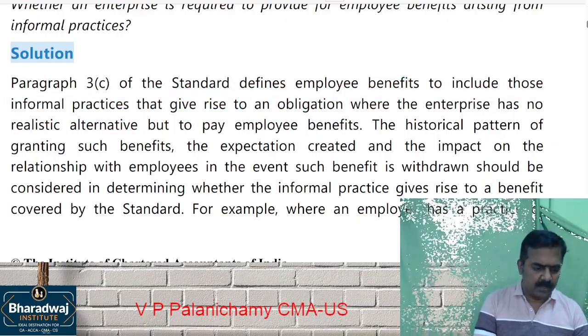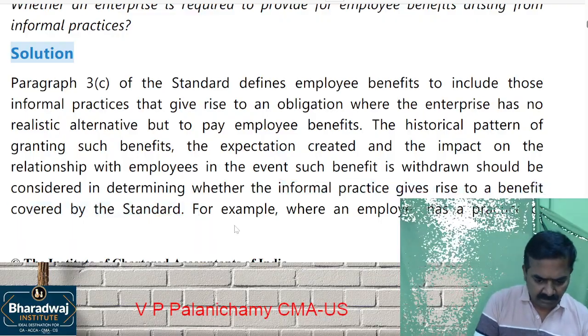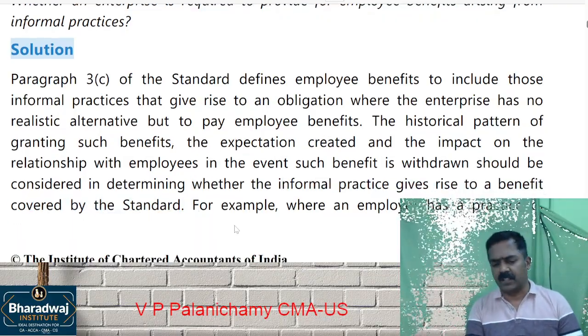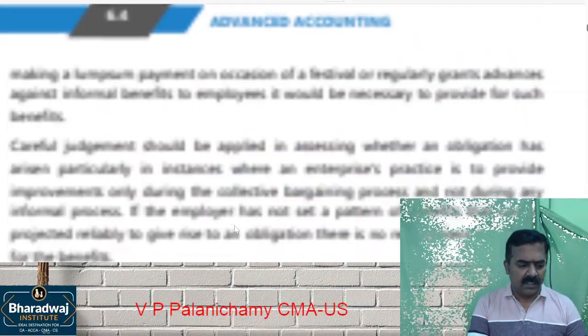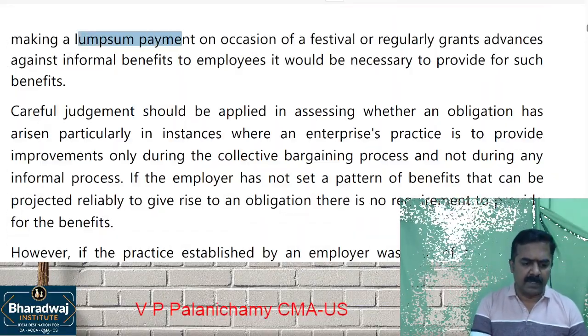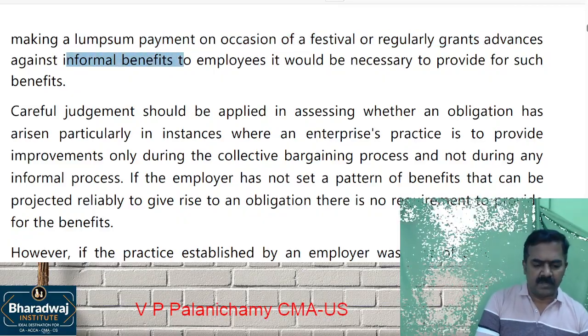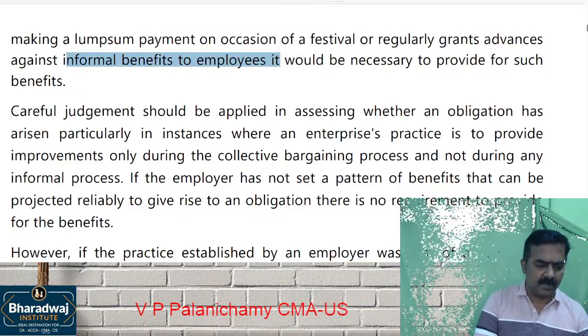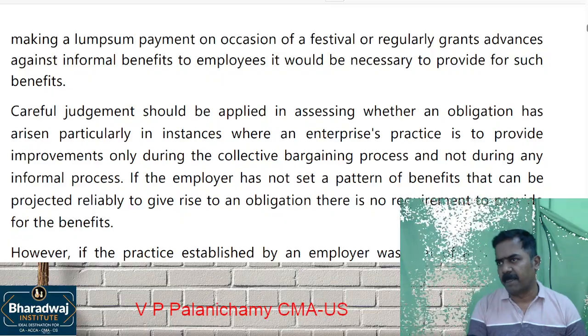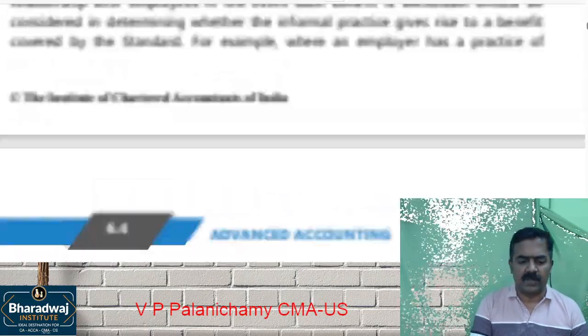Informal practice gives right to benefit of employee benefits under this particular standard. The employer has a practice of a lump sum payment on the occasion of festivals regularly and grants advances against informal benefits to the employees. Now, it is necessary to provide such benefits. Clear? So that will be covered under which one?